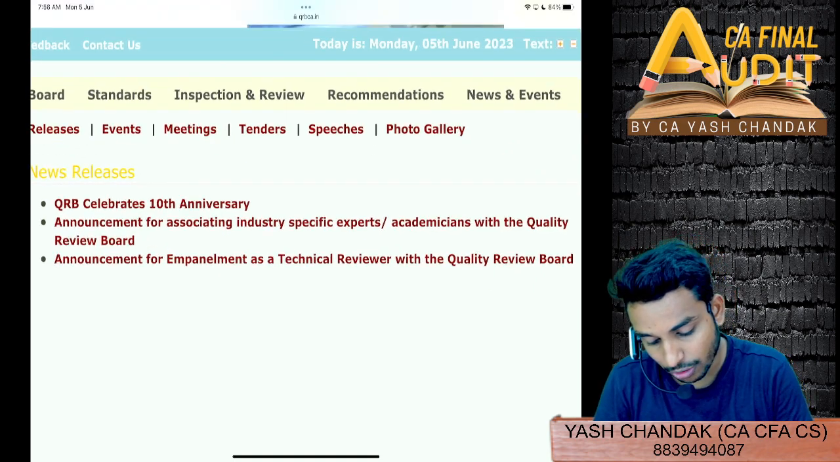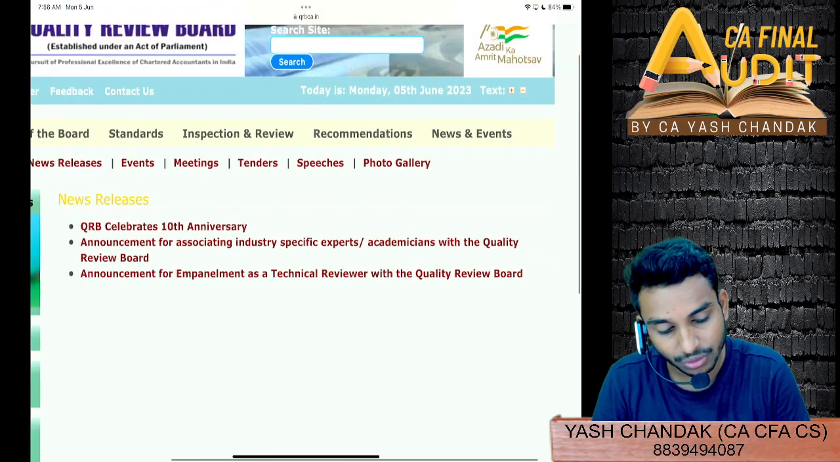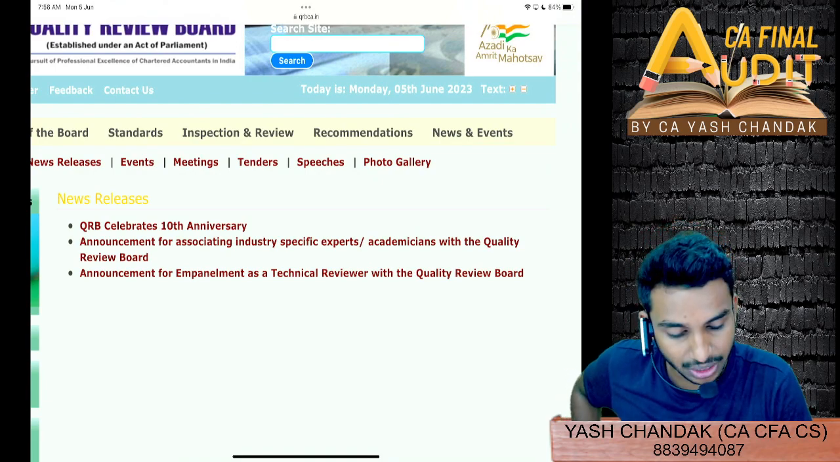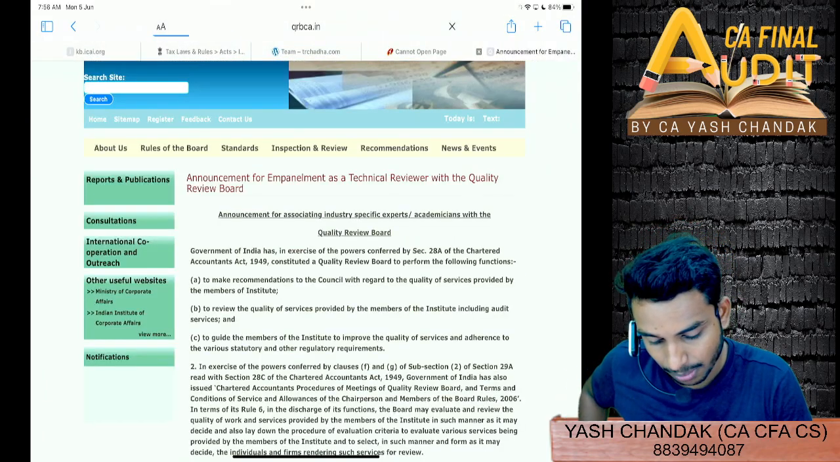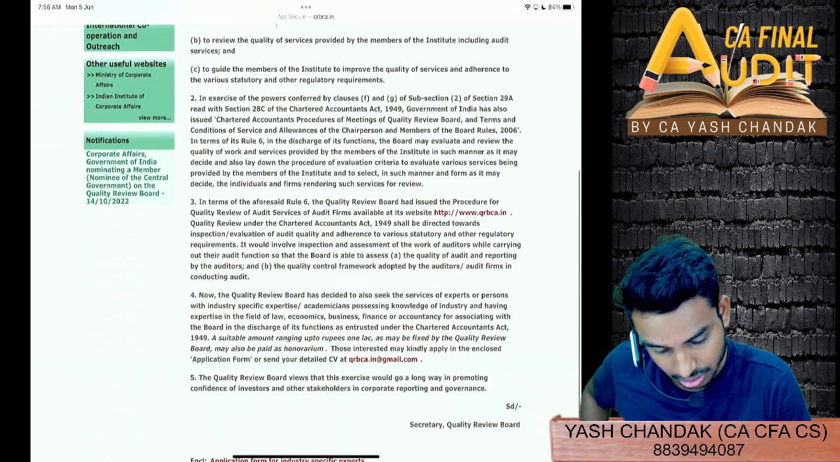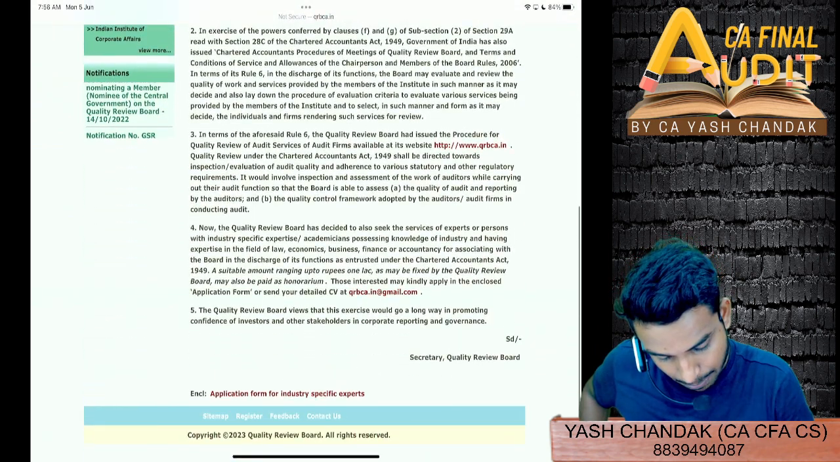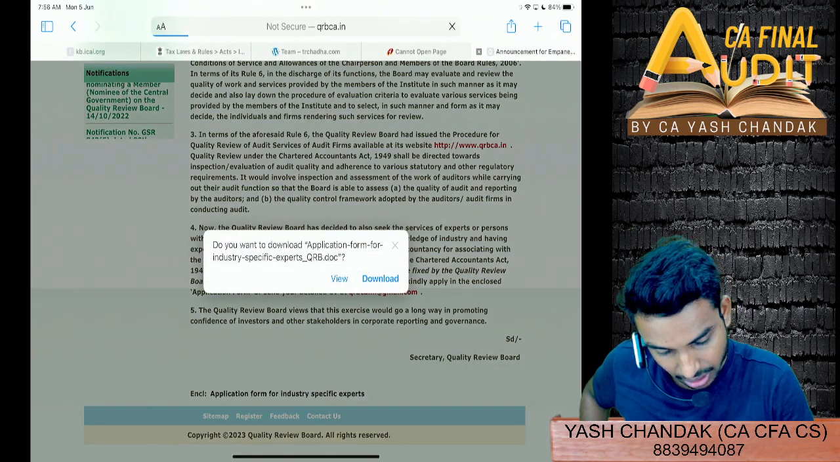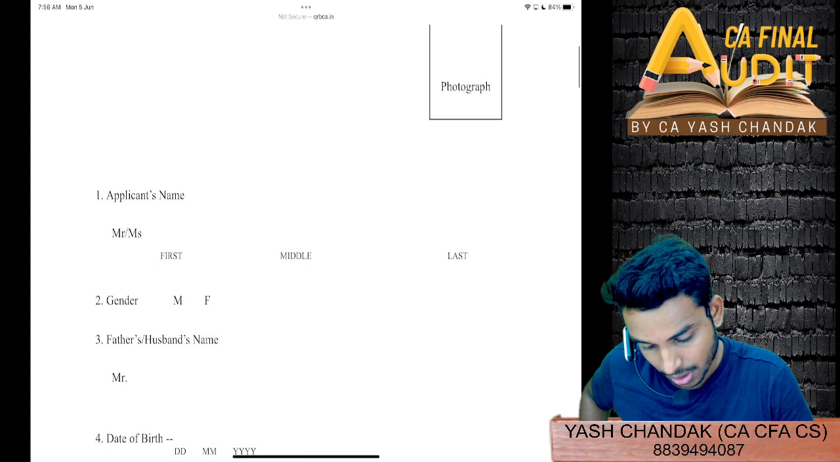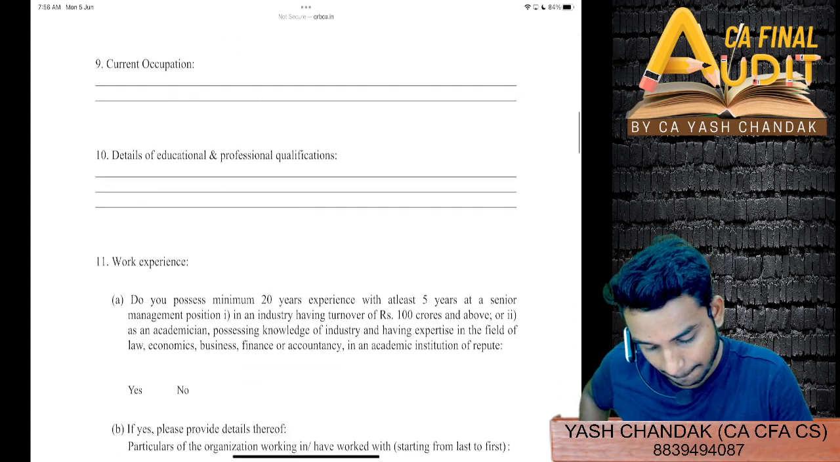Similarly, there is an announcement for empanelment as a technical reviewer with the quality review board. If you want to get yourself empaneled as a technical reviewer with the quality review board, then you will have to submit this form. See this announcement, the application form, and let's see, view. So can you see this form? You will have to apply in this form.